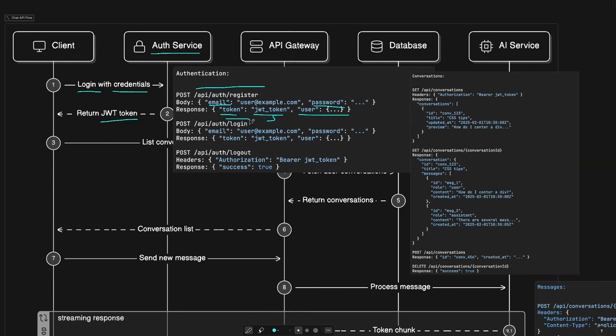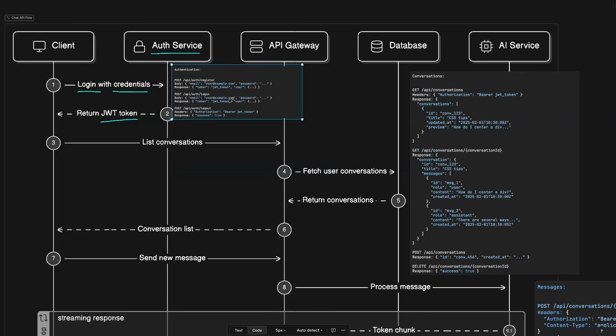Similarly, we will have also a login route, which will be for users who are already registered. Here we will expect the email and the password if it's a basic email password authentication, or they might be signed in through Google or through some other provider. And we will return the token similar to the registration and any user details that we need, like the user account tier, whether they are on a free tier or paid tier, and any more details that we need for the front end. And of course the logout route, which is just an empty request to log out the user.